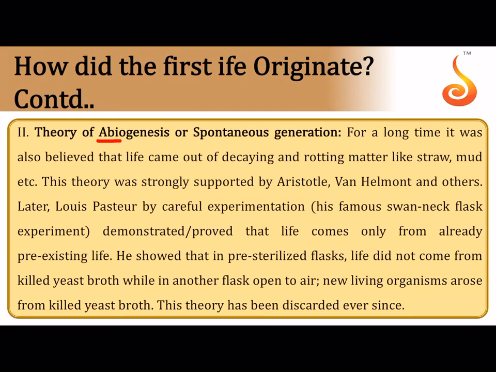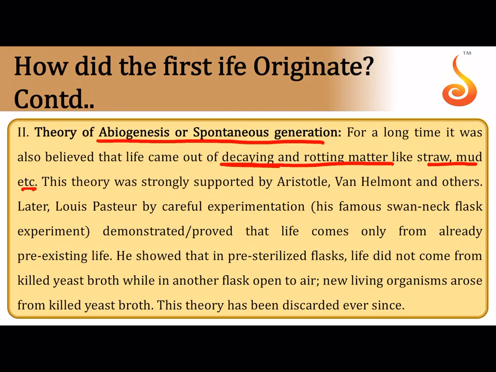The theory of abiogenesis or spontaneous genesis says that life originated suddenly and spontaneously from decaying and rotting matter, like straw, mud, etc. For example, when ponds dried up, people saw fishes dying at the bottom of the pond, and they thought the mud had magically transformed into fishes.